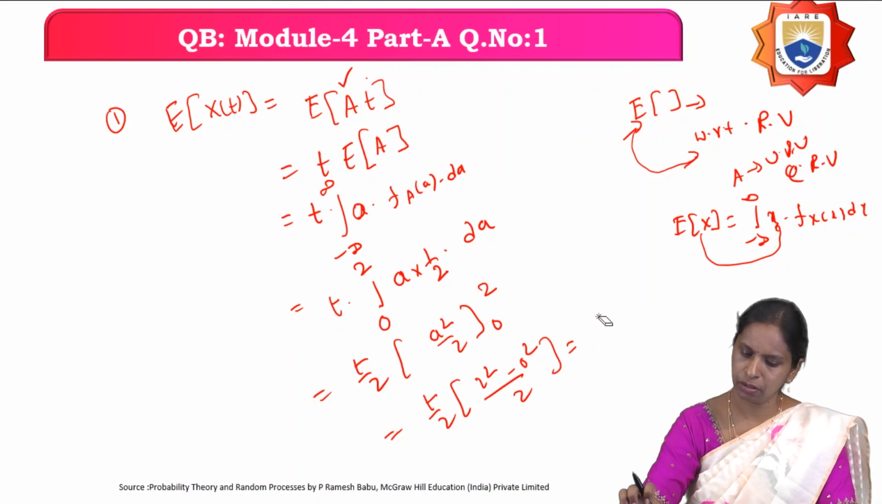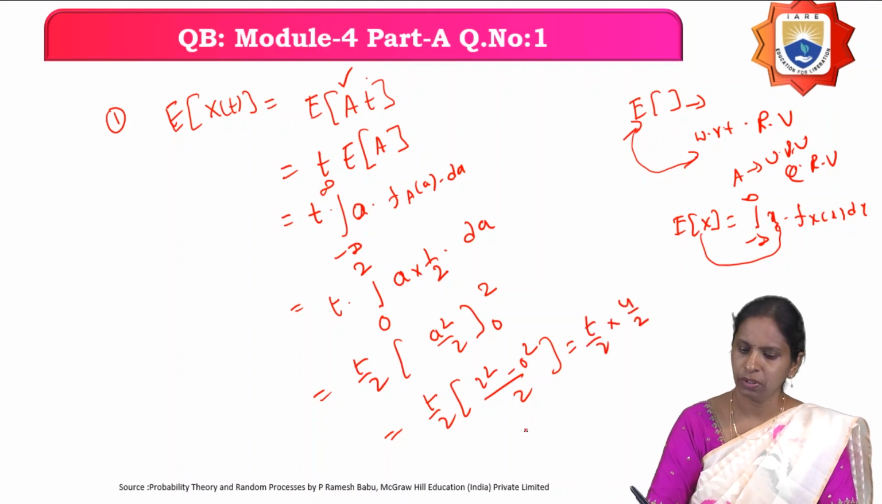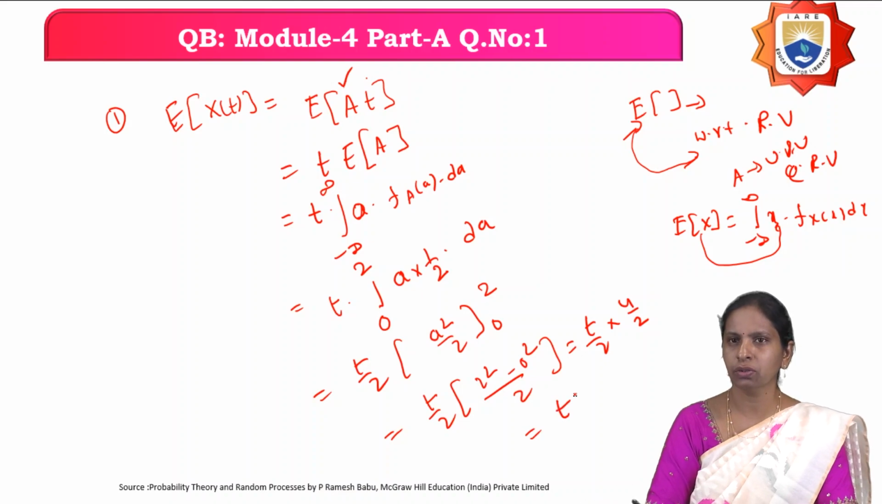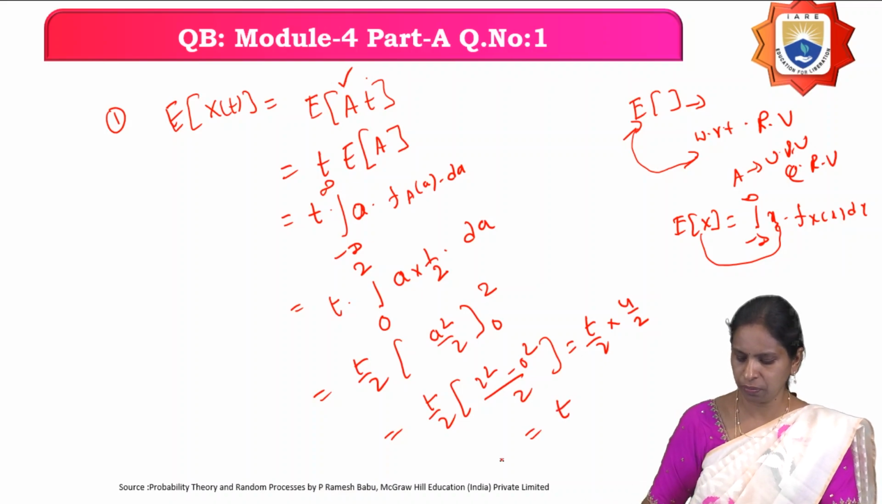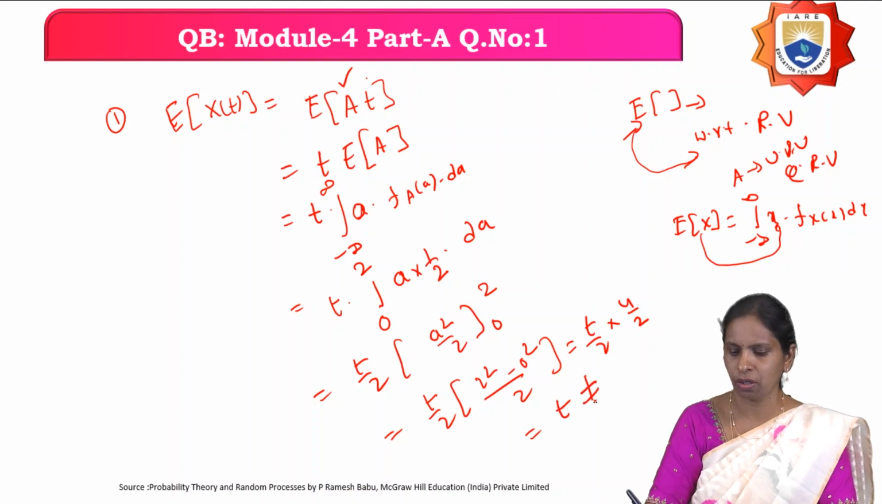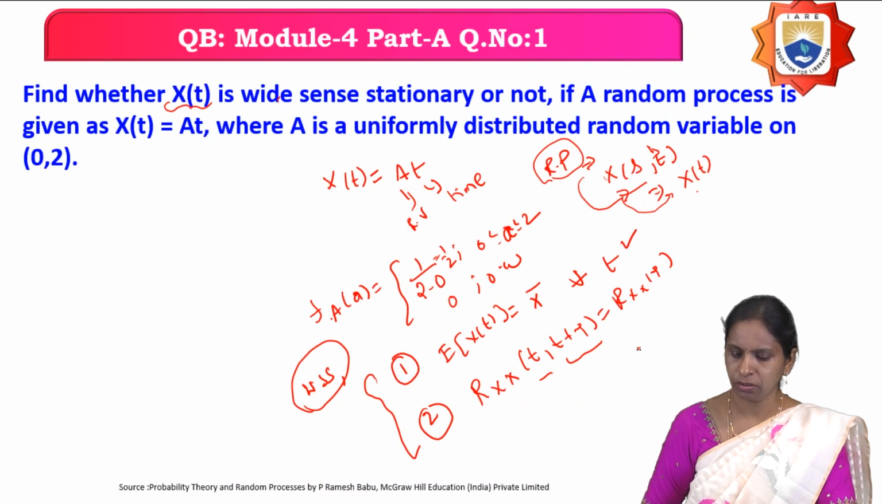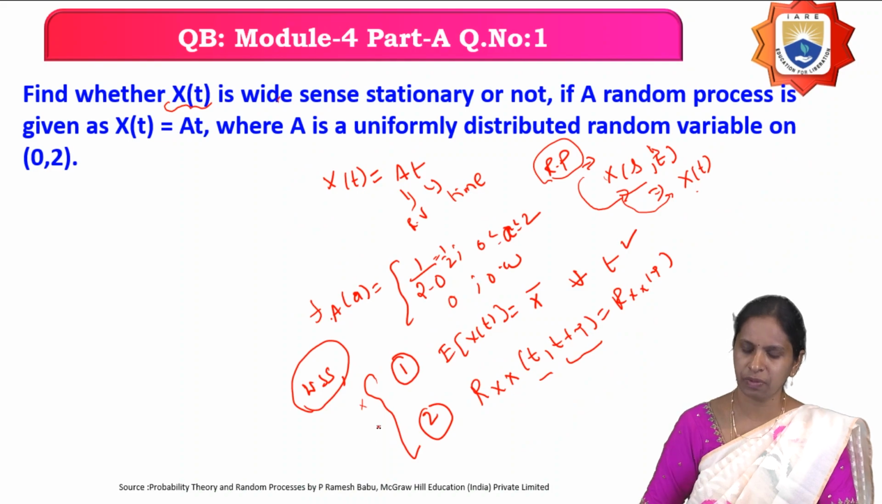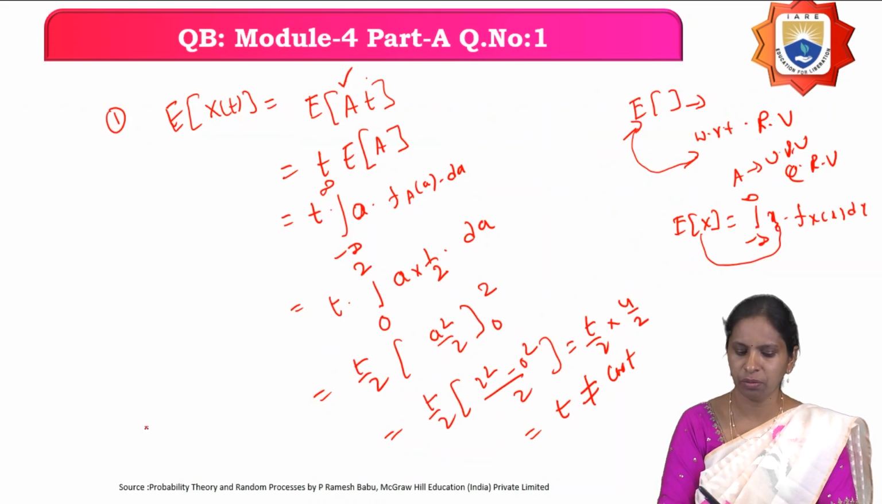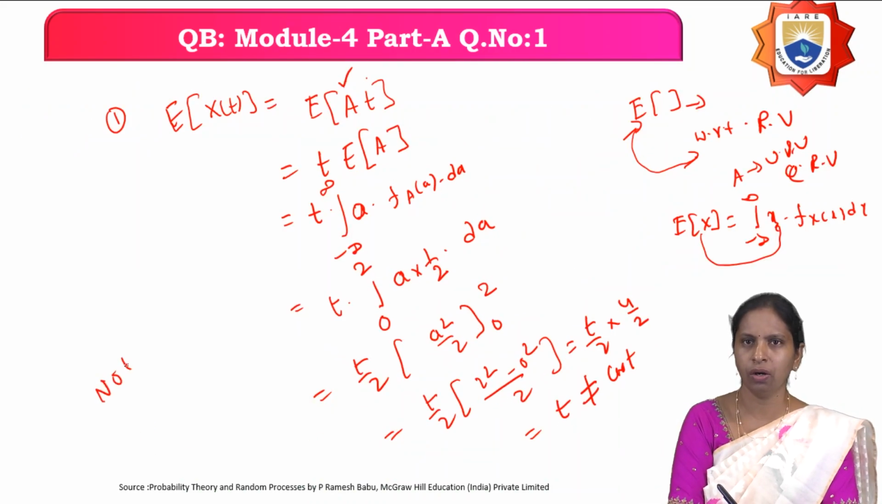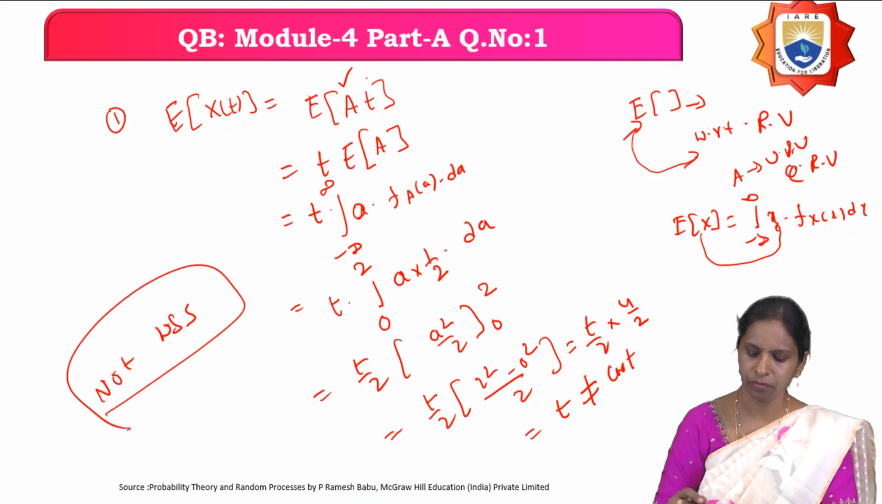Not 2 into t. So t by 2 into here 4 by 2. So that is nothing but t. So therefore the mean of the random process here is not constant for all the values of t. So if any one of the conditions is not satisfied, then I can say that the given random process is not a wide-sense stationary random process.